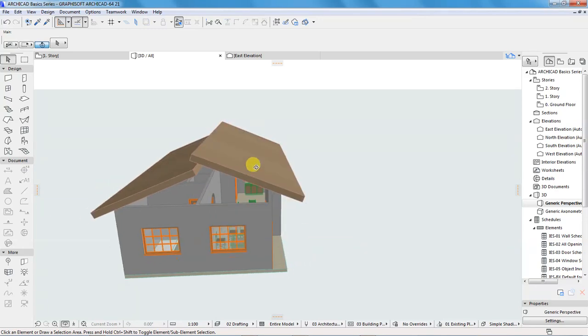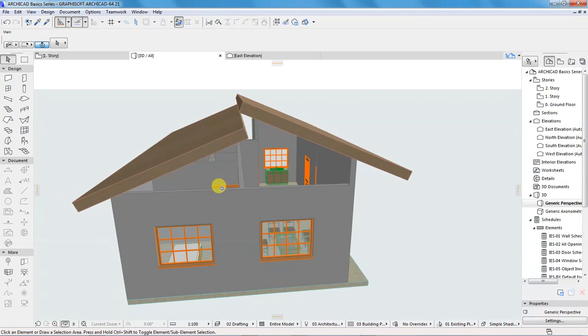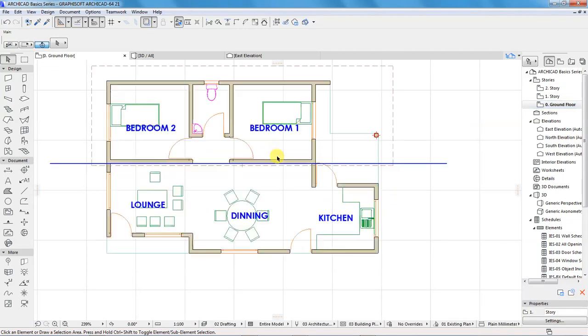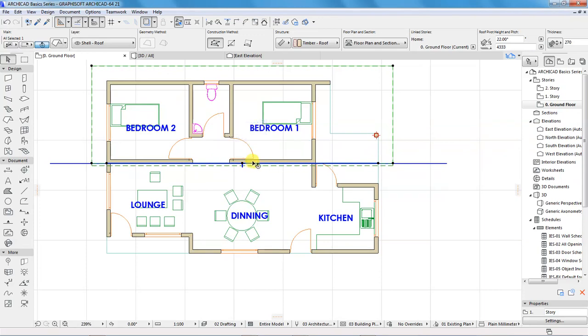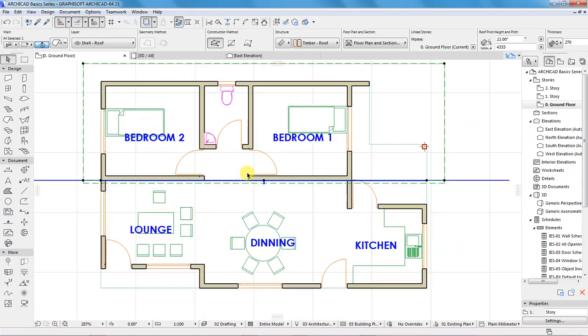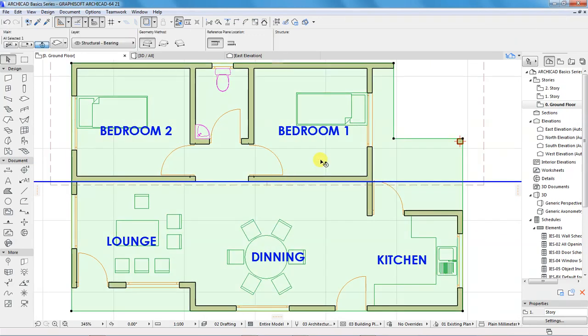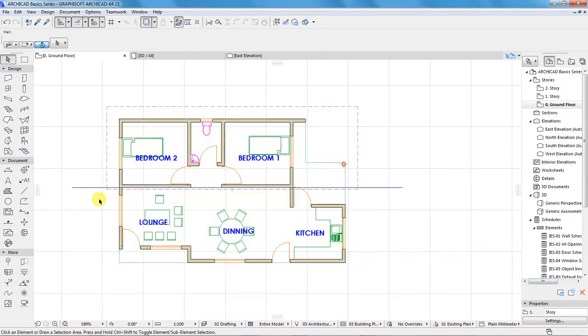So I want to have this wall at this part, the center here, to move upwards and intersect with this roof, and then this roof will be at a lower level. So by going back to the ground floor, I want to perform some operation. I want this roof to offset this edge up to the midpoint of this wall.